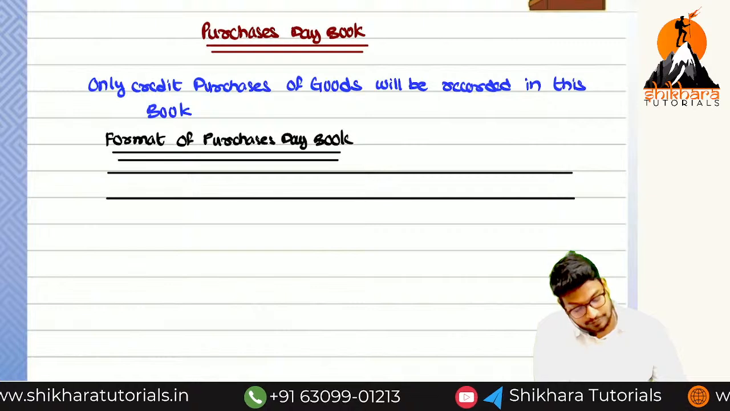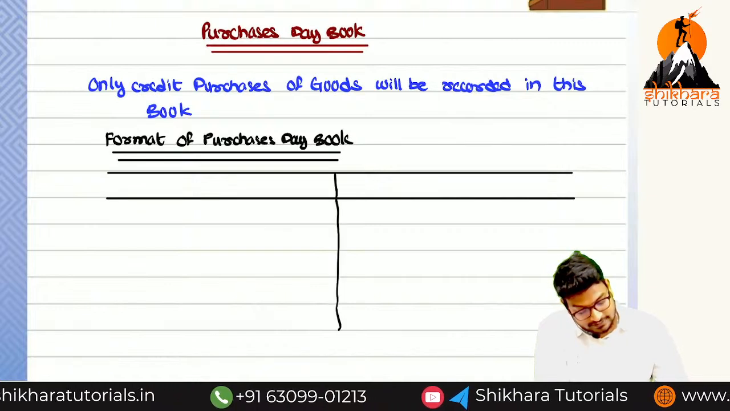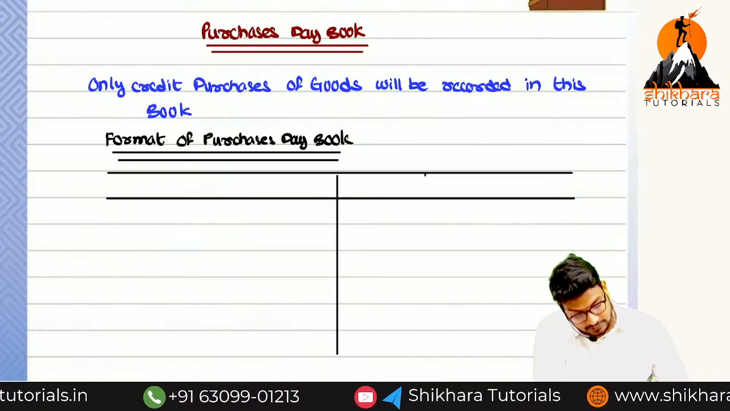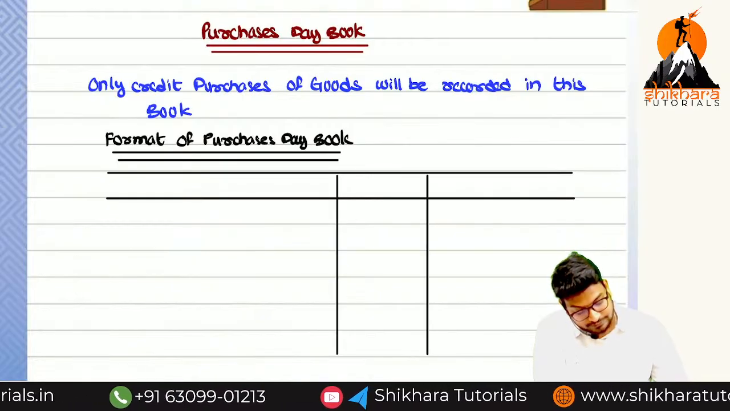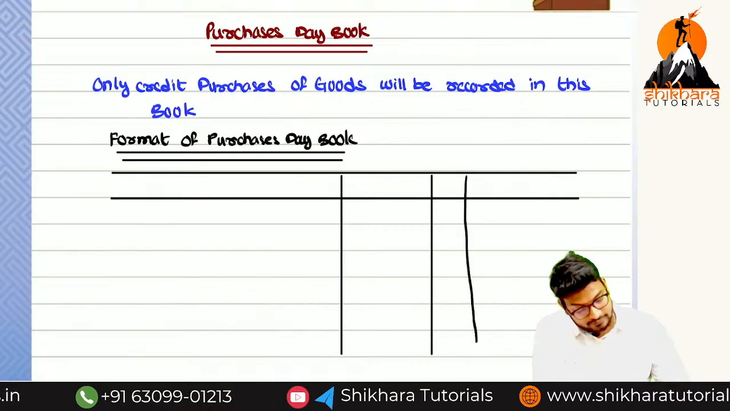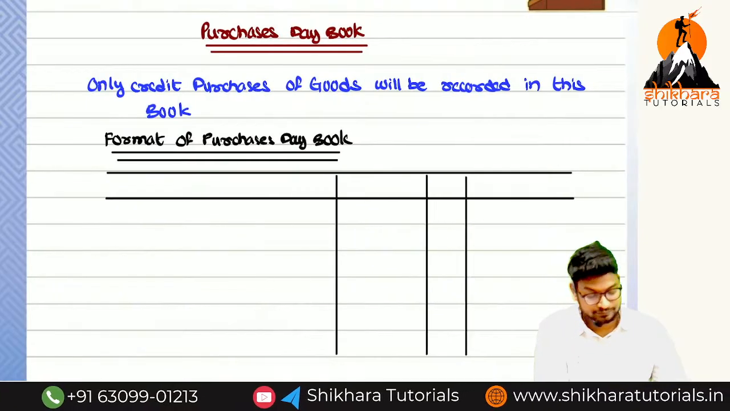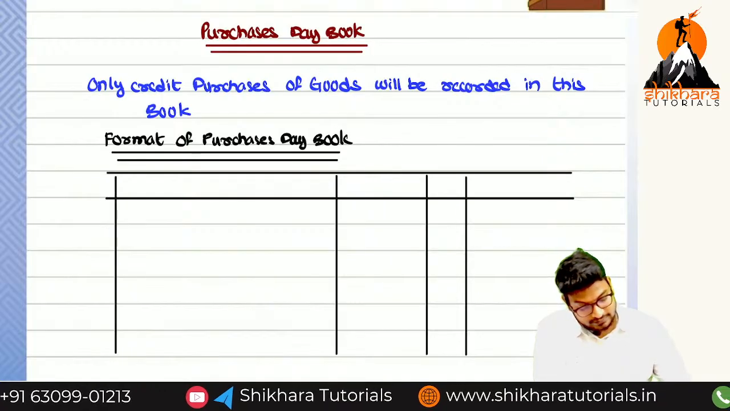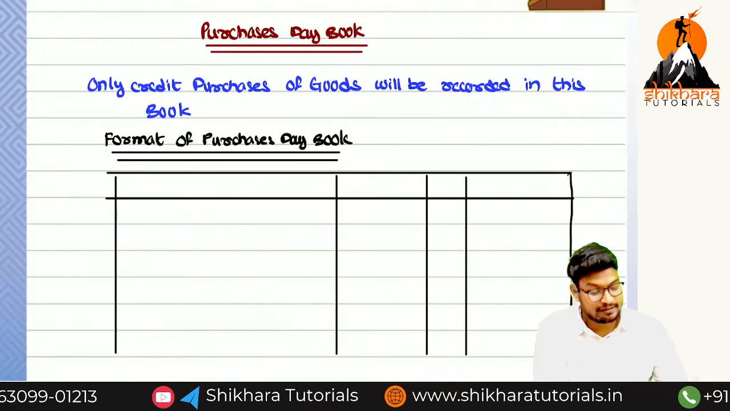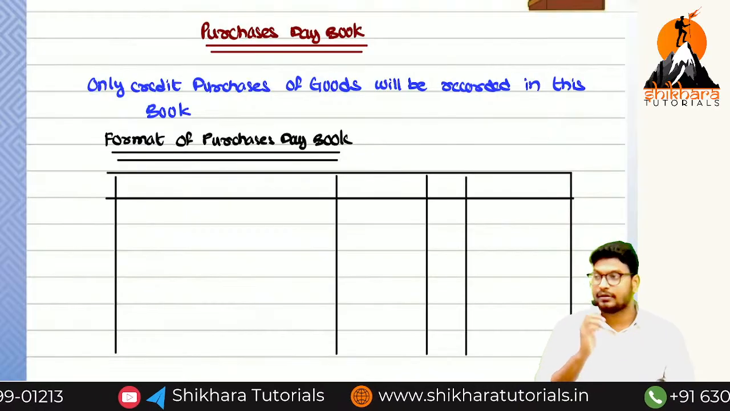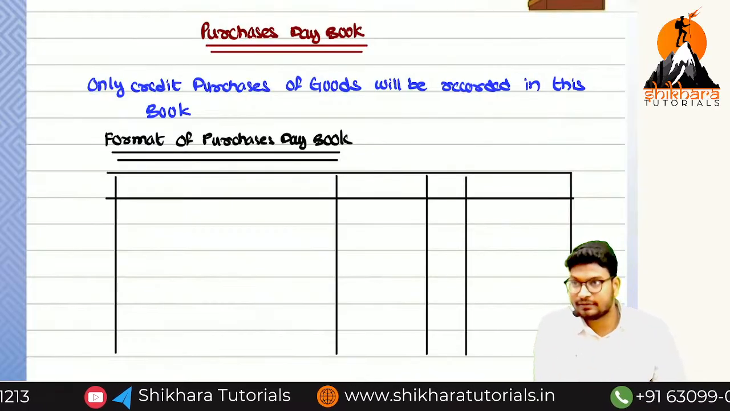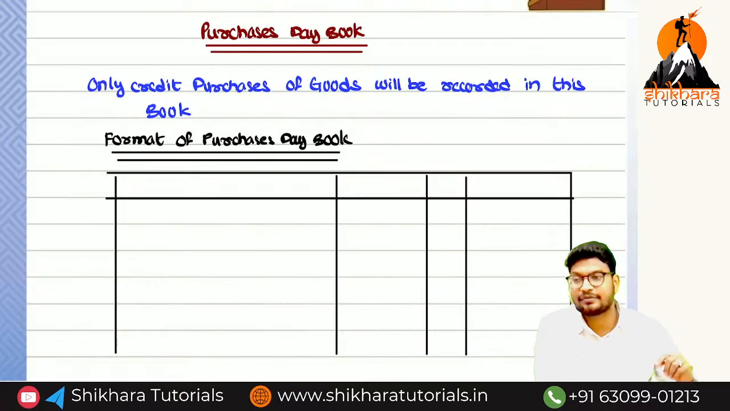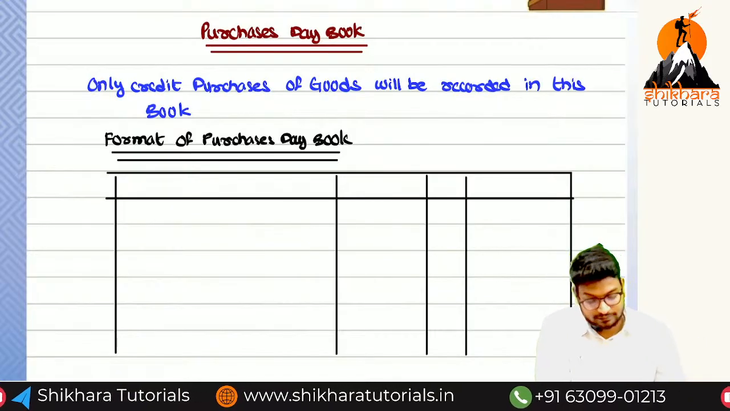Okay, 4 columns will be there. Purchases, nothing but particulars. Next one, inward invoice number, LF, and amount. Particulars, inward invoice. We are receiving the goods, that is the reason which invoice number we have to use: inward invoice number. At the time of sale, outward invoice number.